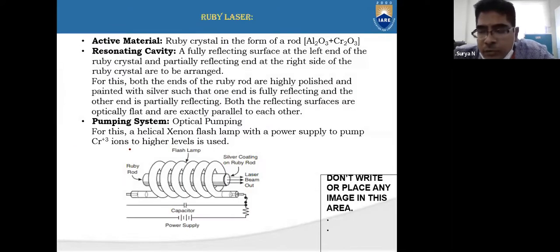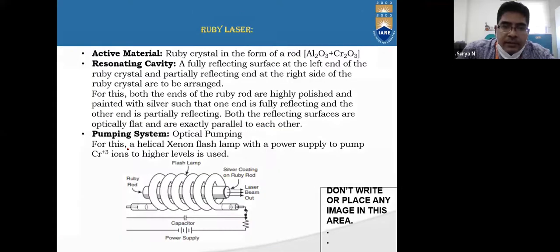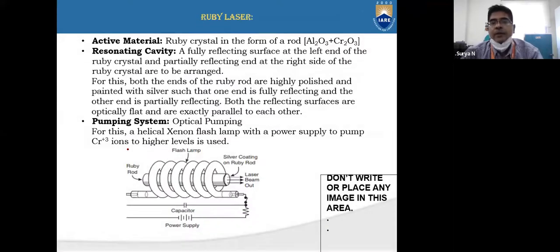So if you come to the first laser, that is called ruby laser. As we have seen, the components of laser: one is the active medium, and the resonating cavity, and the pumping system. So these are the different components for a ruby laser.